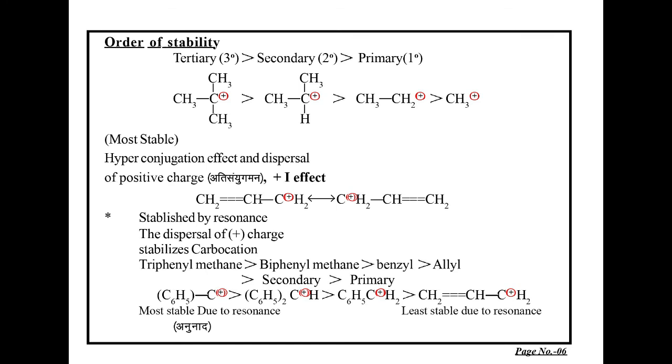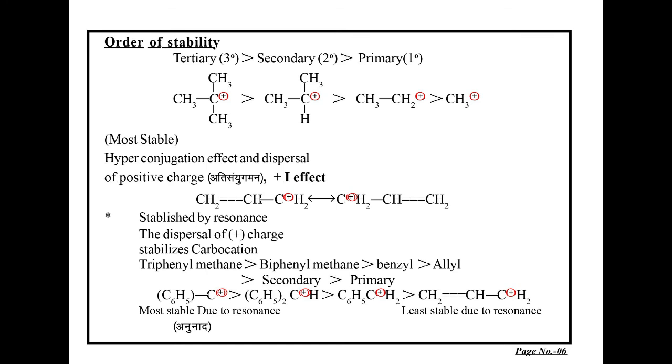Here, another example is allyl chloride, which easily ionizes and gives you allylium ions. These allylium ions are also stable. They become stable by resonance. As a result, they form two types of structure where the pi bond and the positive charge are in the opposite direction, stabilized by resonance. This resonance is somewhat small. Here also the dispersal of the positive charge is still stabilizing this allylium carbonium ion.